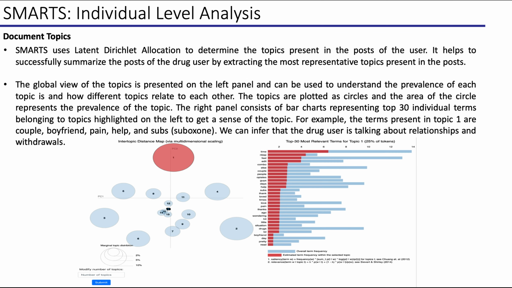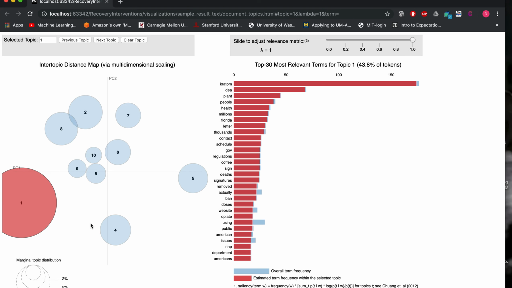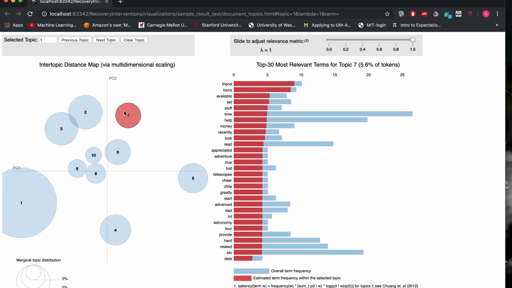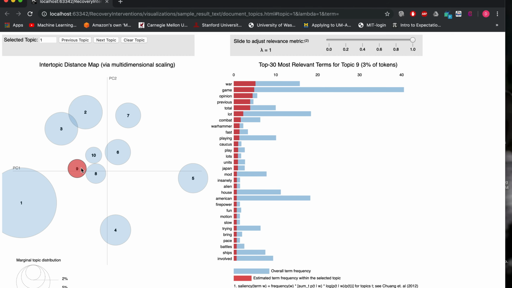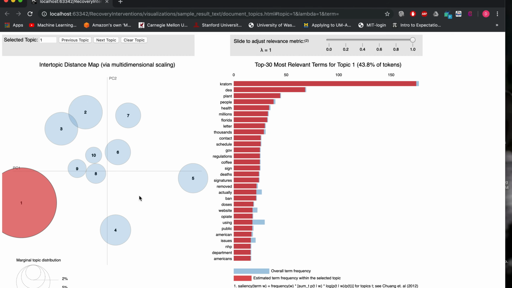SMARTS uses LDA to identify the different topics present in the posts of the drug user. It allows us to gain an understanding of the different interests of the drug user without any information overload. The left panel of the LDA visualization provides a global view and is used to understand how different topics relate to each other. Similarly, the size of the circle represents how prevalent a particular topic is.